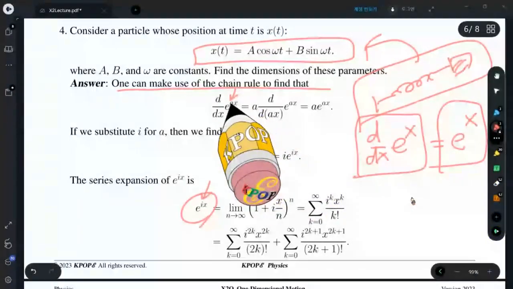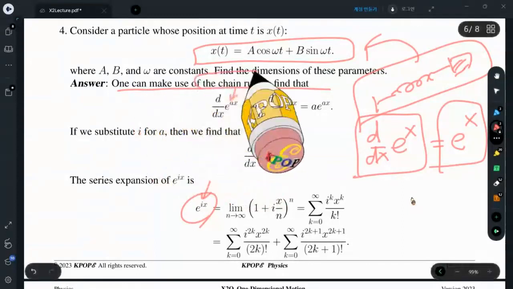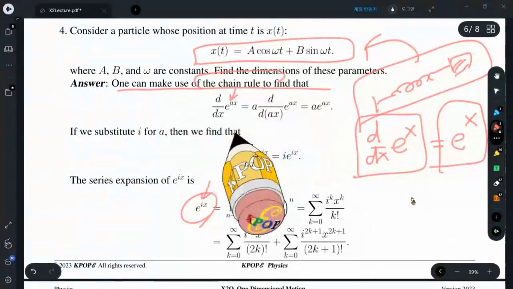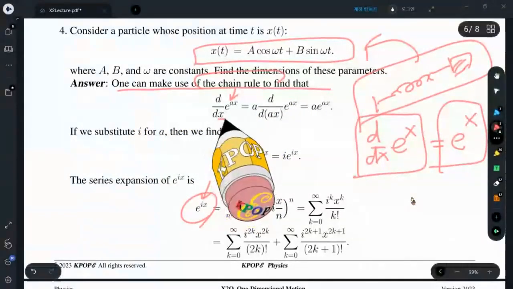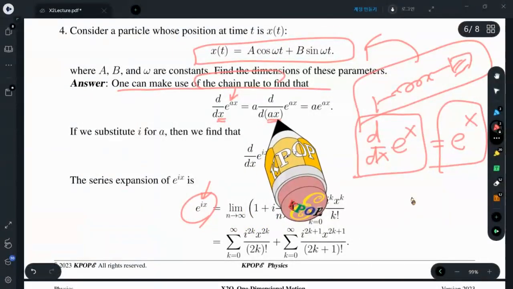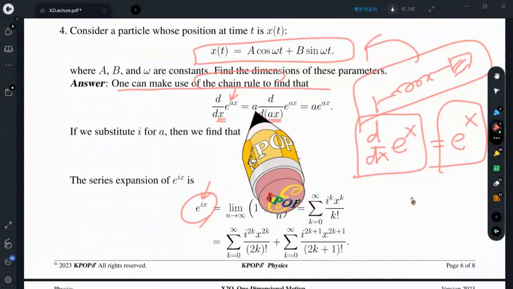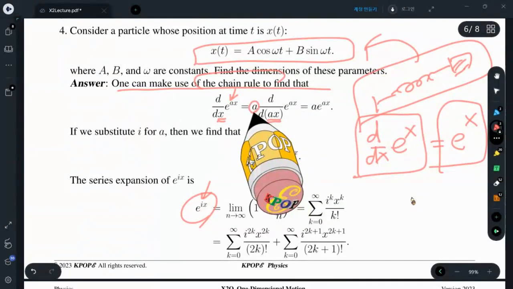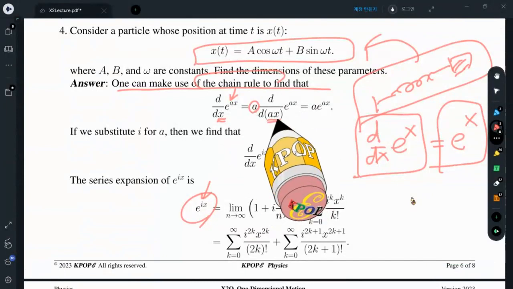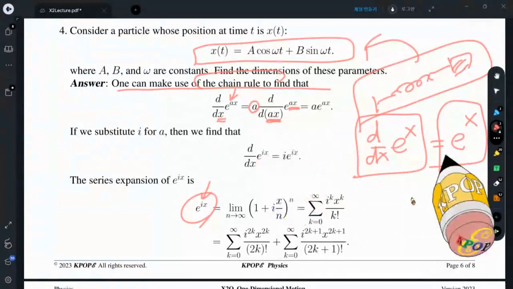And if I have a factor of a as an argument, we can use the chain rule to change a variable. This replaces this one with ax, and because I divide this expression by a, I have to cancel it by multiplying by a. And then these ax are identical.